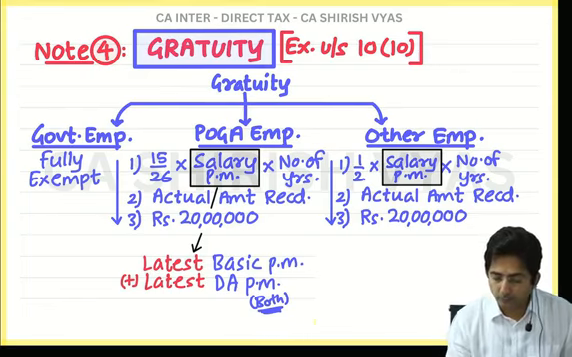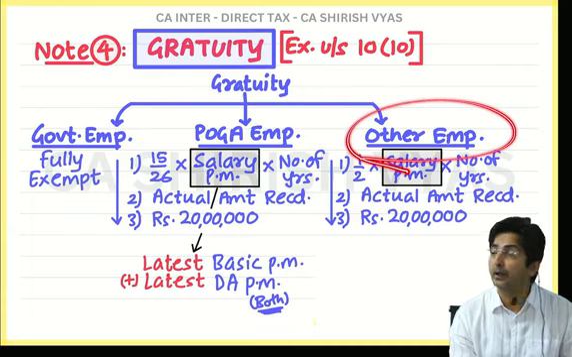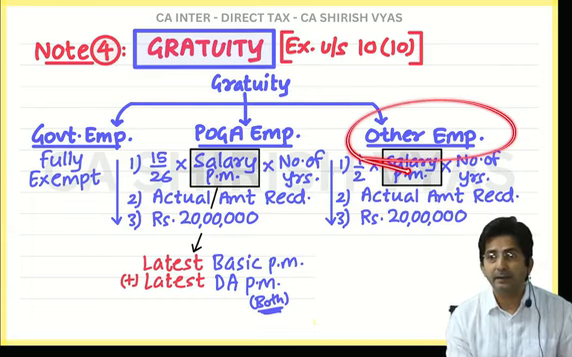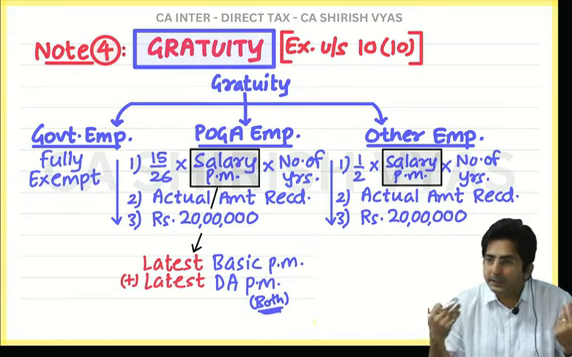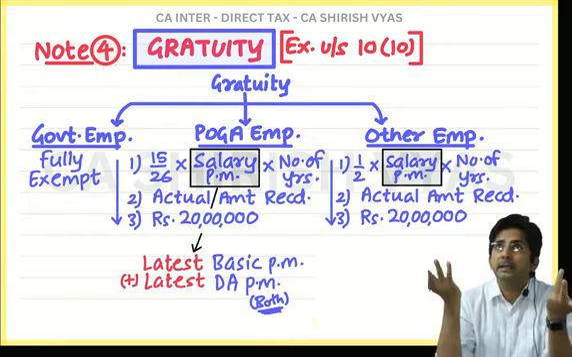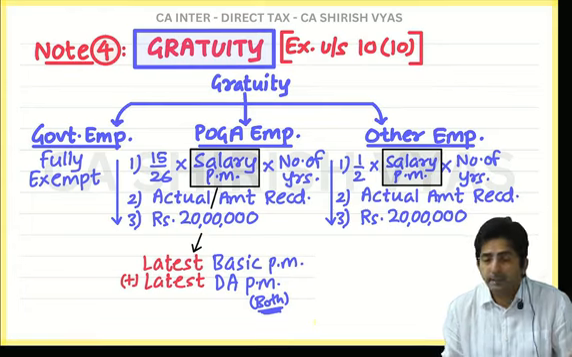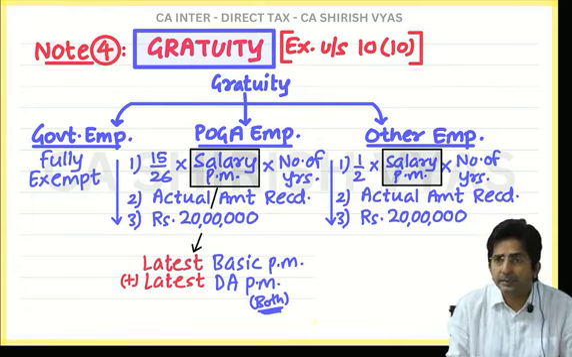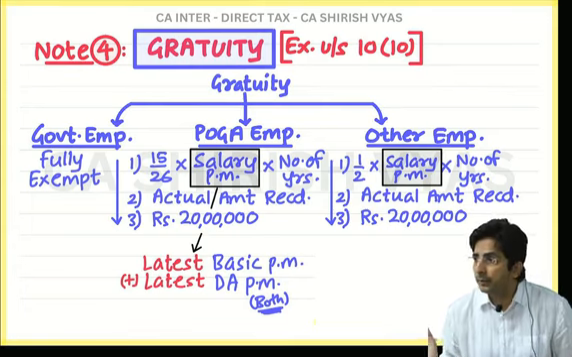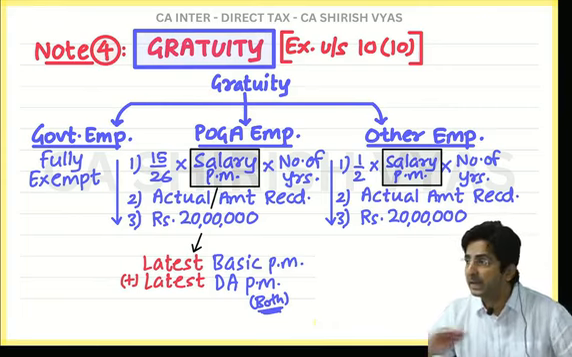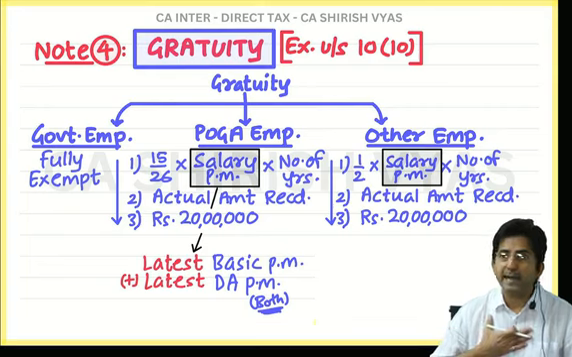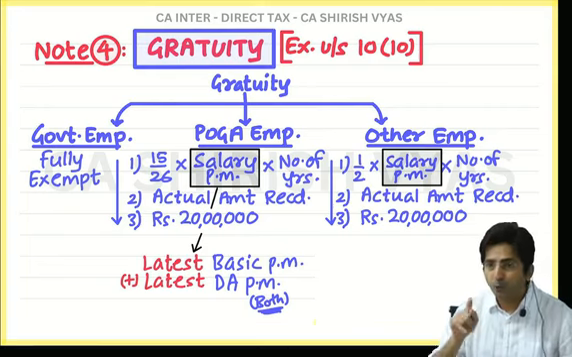See, for other employees, there is nothing like the Payment of Gratuity Act. So they are governed by income tax law, and income tax law has a fixed definition. Whenever they think about salary, they mean basic, DA in terms, and turnover commission. And here it is not the latest salary, it is the average salary. How to find the average, I will tell you.